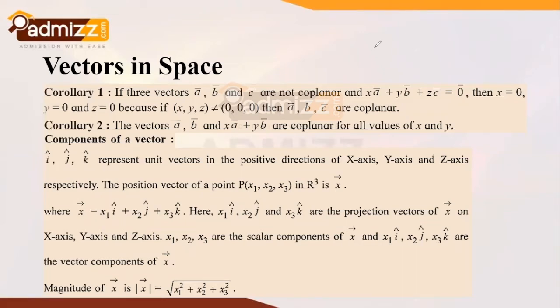So x1, x2, x3 are the scalar components of the x vector, and x1 i cap, x2 j cap, and x3 k cap are the component vectors of the x vector. Now the magnitude of vector x is given as the modulus of x vector, that is also written as under root of x1 square plus x2 square plus x3 square. So if you want to take the magnitude of that position vector, that is vector x, it can be computed using this formula.